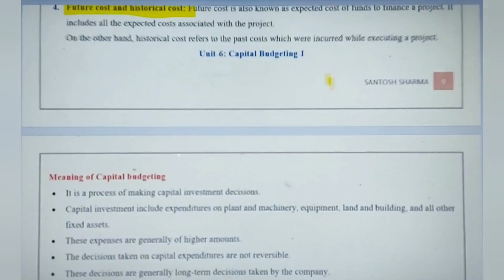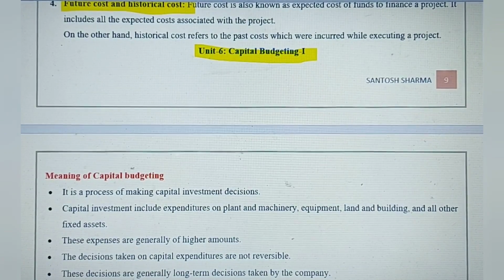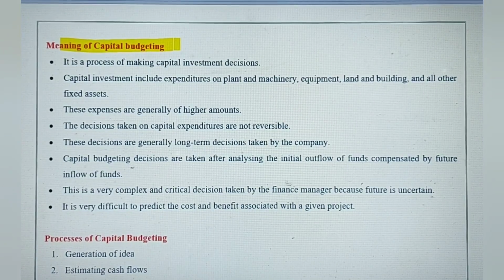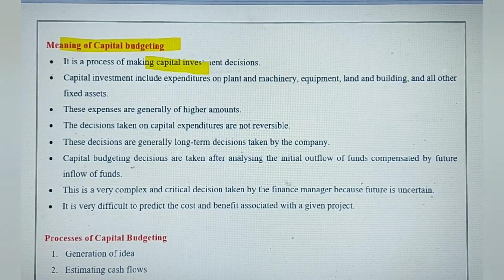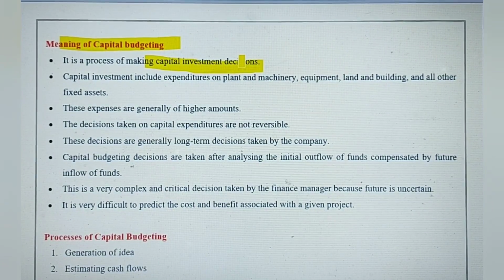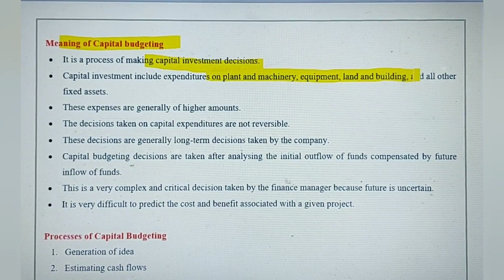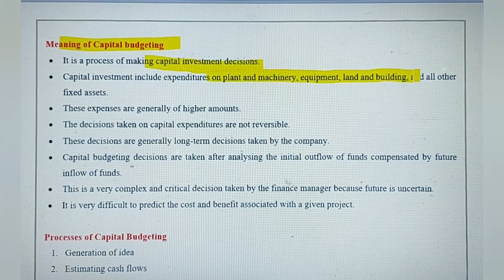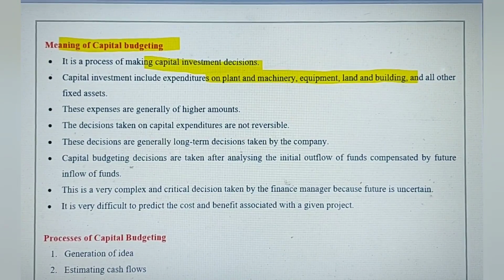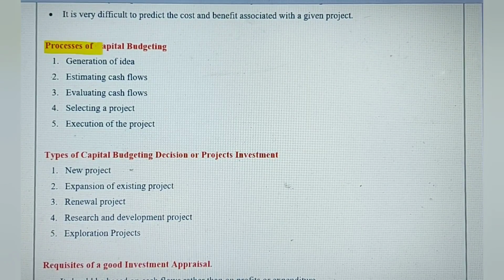Unit 6 is on capital budgeting, and here you should know what capital budgeting is. You can get a short note on this. Basically it is making a decision on capital investment. Capital investment refers to investment in plant and machinery, equipment, buildings and all that. All these are fixed assets in which the company generally invests, and that is termed as capital investment decisions. And these are all long term in nature.